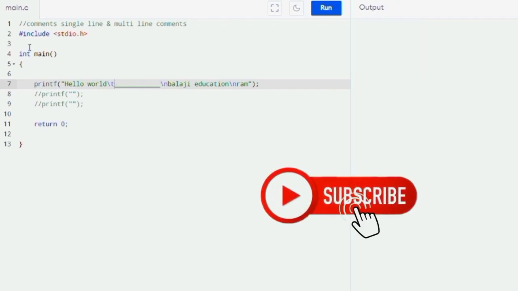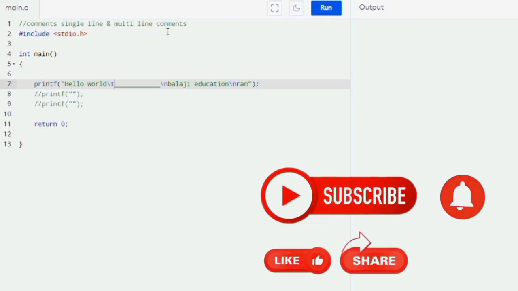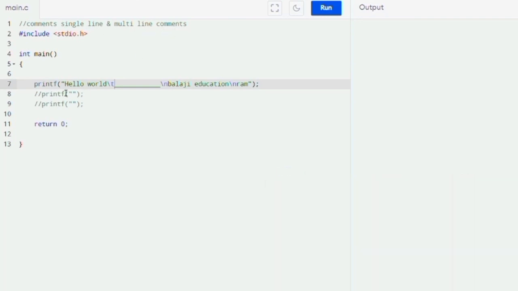So I think now you have got an idea of these comments, what is single line comment and multi-line comments, and how this backslash n and backslash t